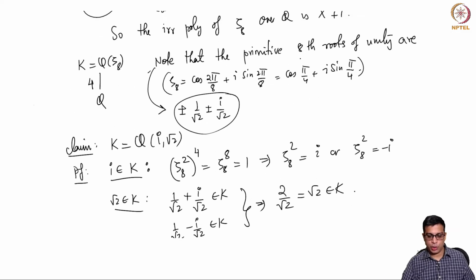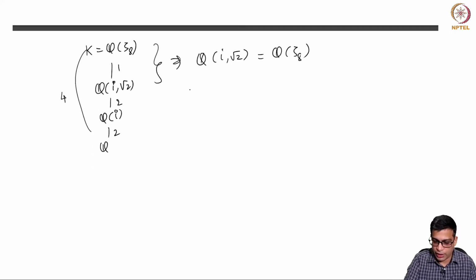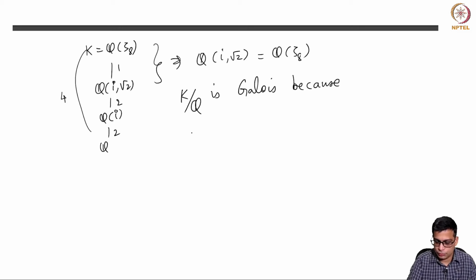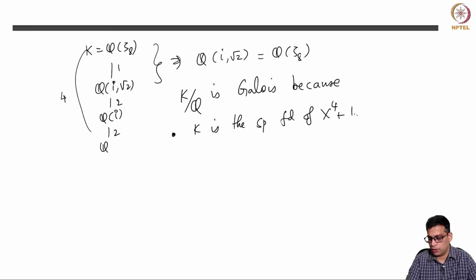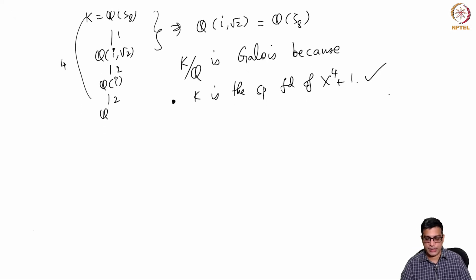Actually, we can conclude Galois in any number of ways, but one way to conclude that is K over Q is Galois because K is the splitting field of x^4 minus x^2 plus 1. So that shows that it is normal, and we are in characteristic 0, so it is separable, so normality is all that is required.